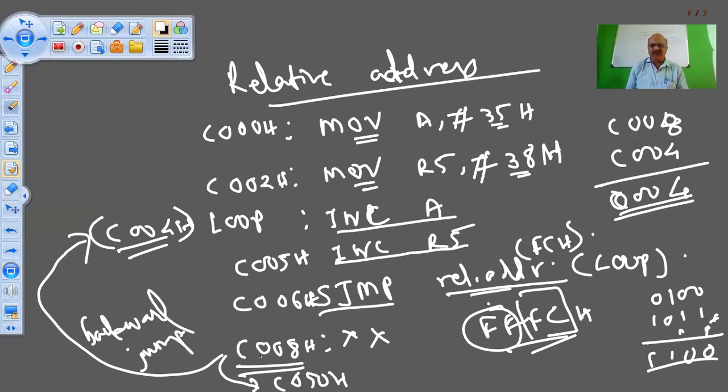So for example, if I want to jump from C008 to C050, this is a forward jump. So what I will do, I will just subtract C050 minus C008, correct?